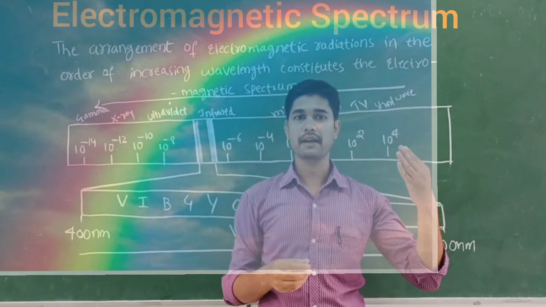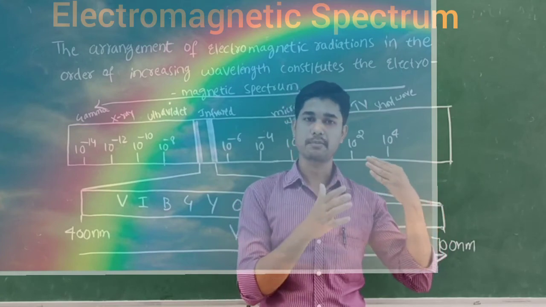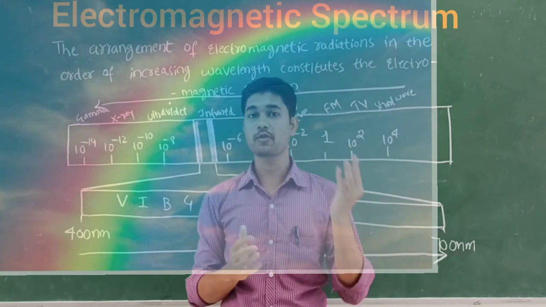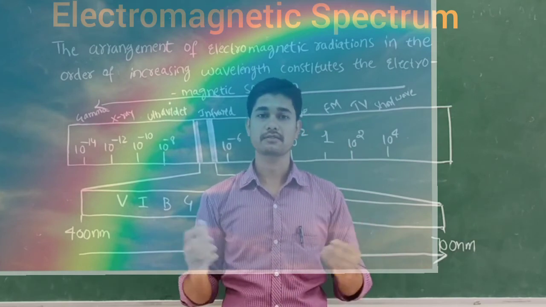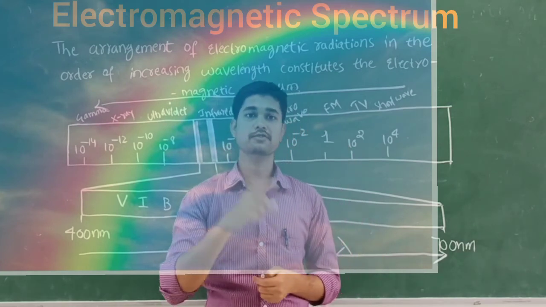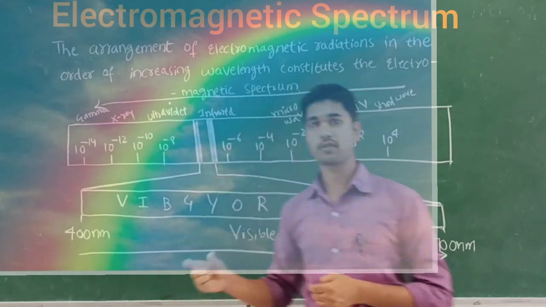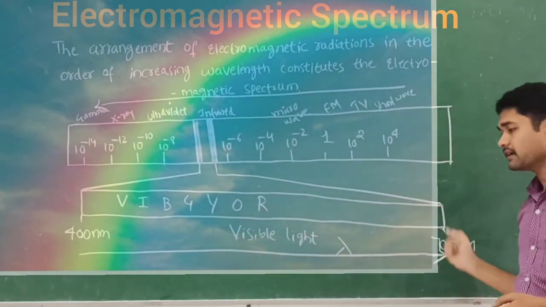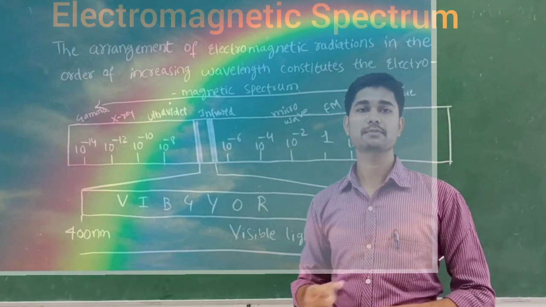So when a beam of light, that is sunlight, passes through the droplets of rain, it appears as the colors, and that is called a rainbow. That is also a set of visible light, which appears from 400 nanometer to 700 nanometer. So that is called visible light.